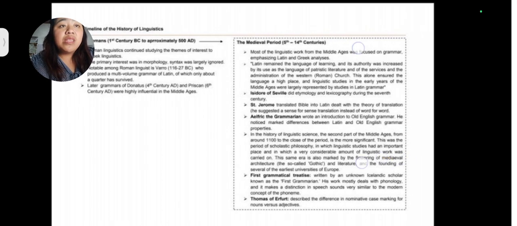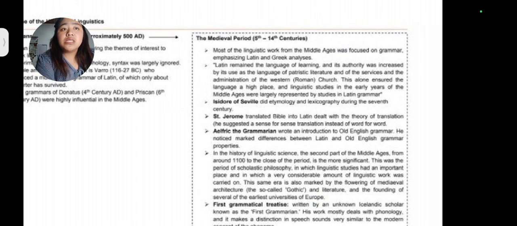For the medieval period, most of the linguistic work was focused on grammar, emphasizing Latin and Greek analysis. Latin remained the language of learning, and its authority was increased by its use as the language of patristic literature and of the service and administration of the Western Church. This alone ensured language a high place, and linguistic studies in the early years of the Middle Ages were largely represented by studies in Latin grammar.